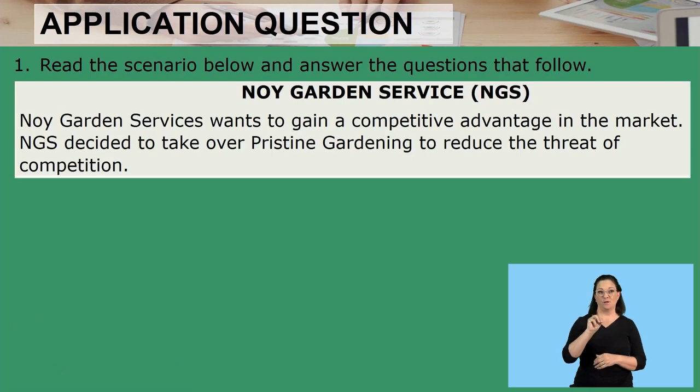Noi Garden Services, which is NGS, wants to gain a competitive advantage in the market. NGS decided to take over Pristine Gardening to reduce the threat of competition. I repeat, NGS decided to take over Pristine Gardening to reduce the threat of competition. Don't forget, the topic is business strategies.